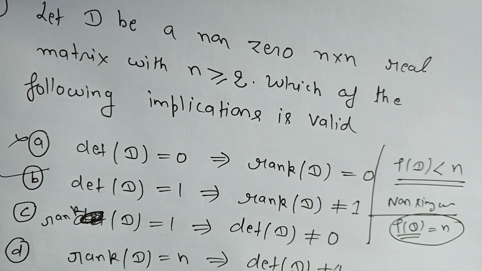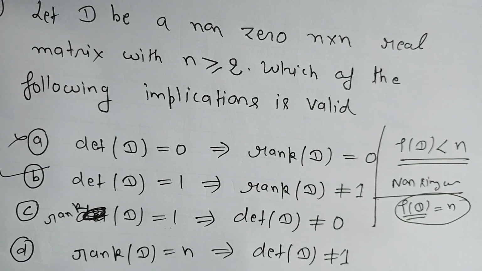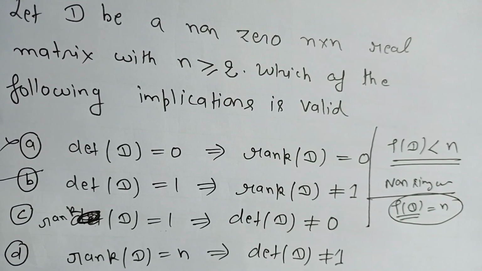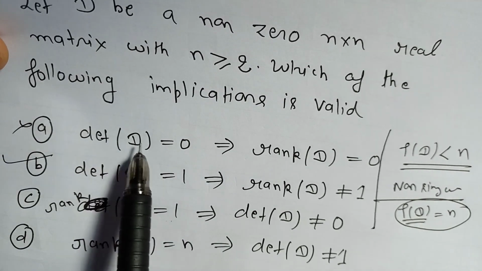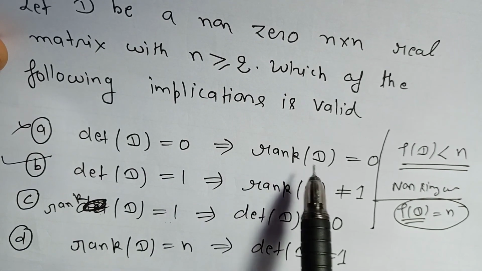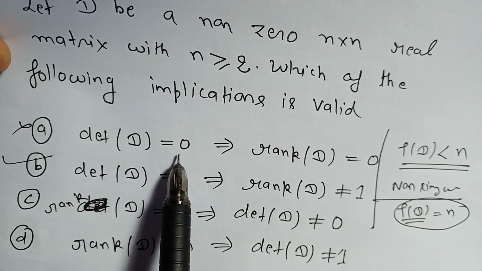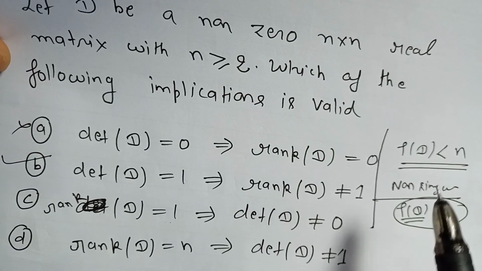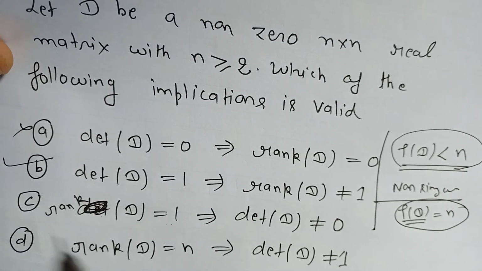So the first problem we have: let D be a non-zero n cross n real matrix with n greater than or equal to 2. So here D is the matrix given whose order is 2 or more. Which of the following implications is valid? First one: determinant of D equal to 0 implies rank of D equal to 0. So if determinant of D equal to 0, that is a singular matrix, and for a singular matrix the rank will be less than n, not equal to 0. So the first one is not correct.